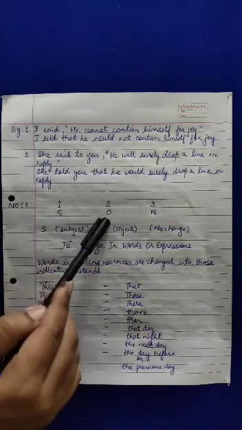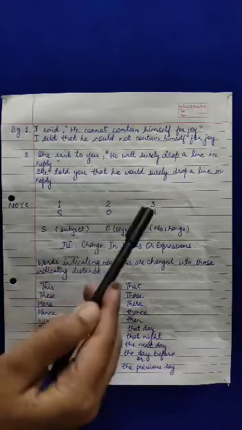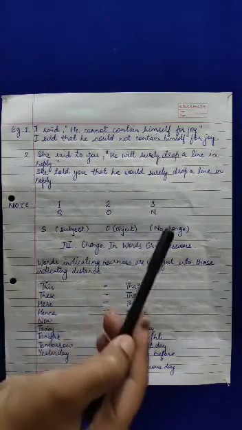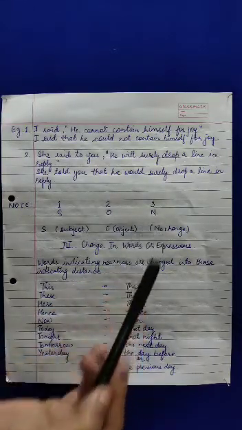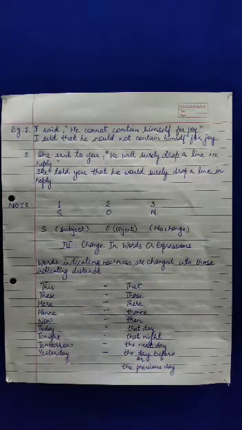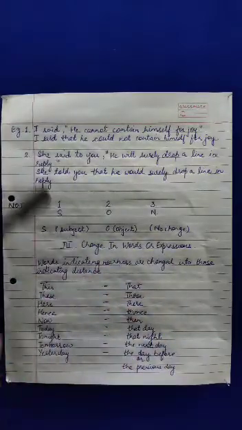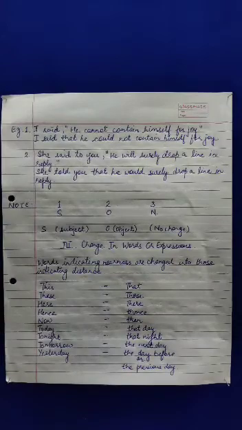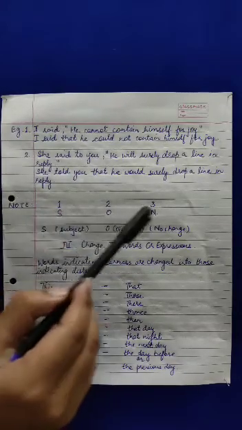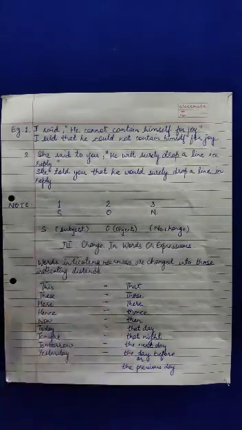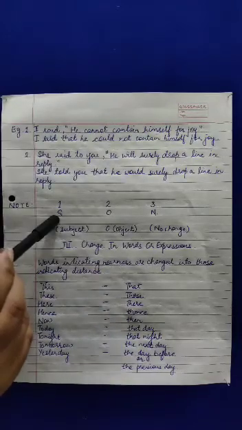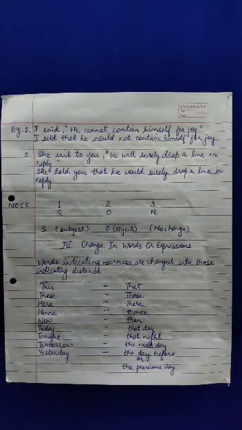The second person changes according to O, that is object. And the third person changes according to N, and N means no change. This is the very basic and simple thing to remember to summarize the rules for change of pronouns. S-O-N: subject, object, and no change. First person follows the subject, second person changes according to object, and for the third person there is no change.